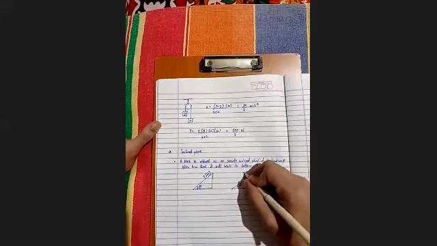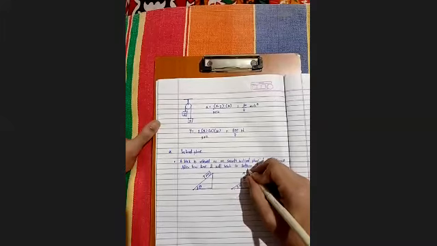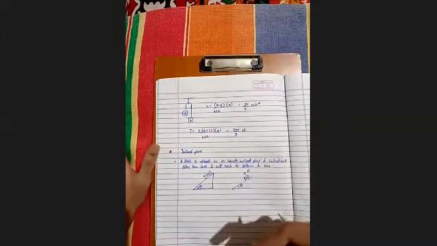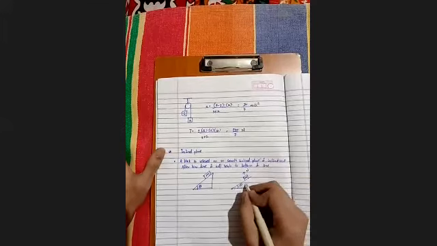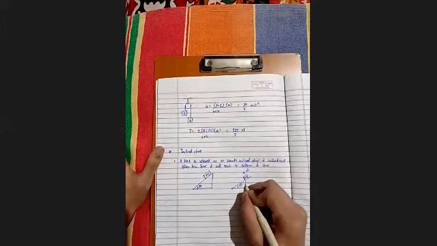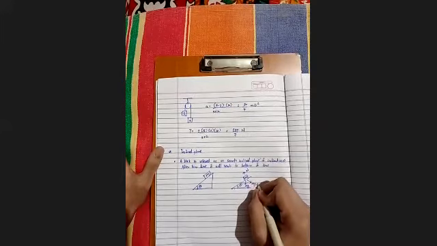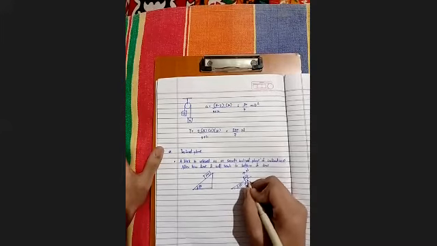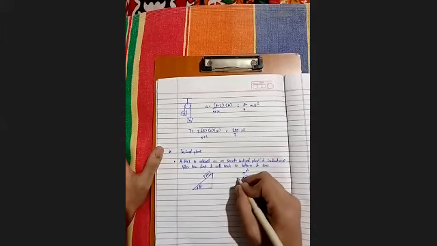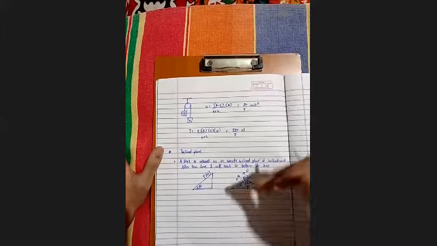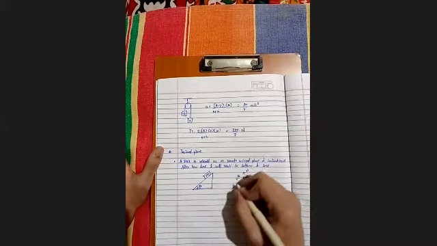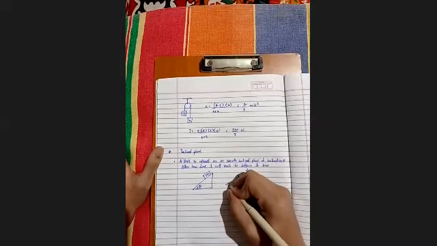Normal reaction N is on the upper side, perpendicular to the surface, and mg over here, and mg cos theta over here. The angle between these is theta, and acceleration will be on this side as it is inclined towards this, and mg sin theta will also be in the same direction.